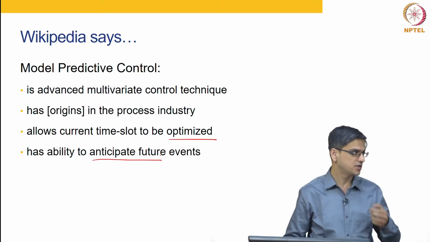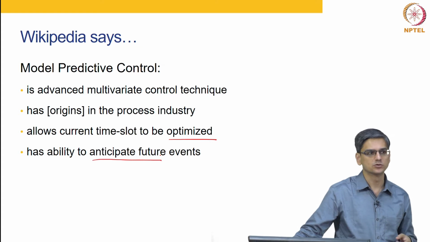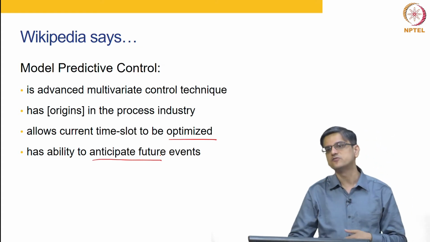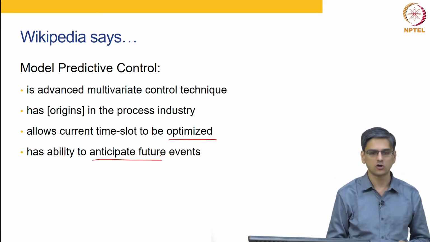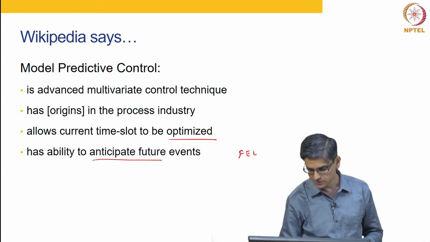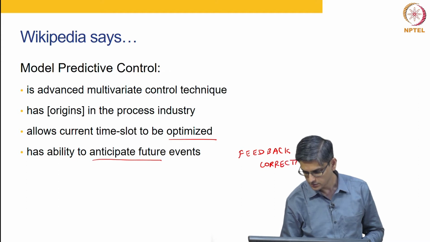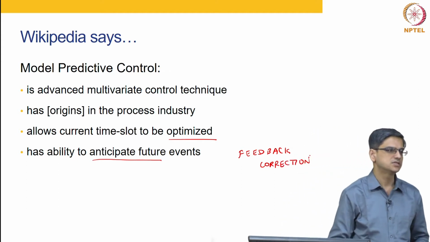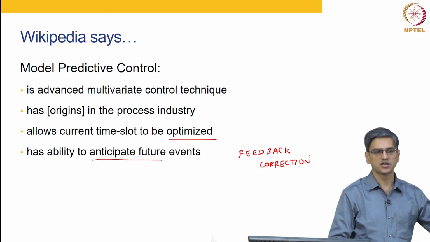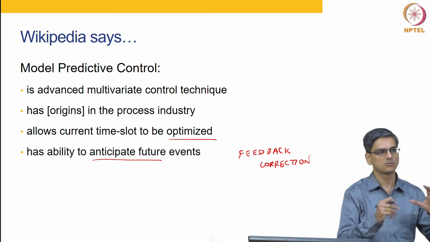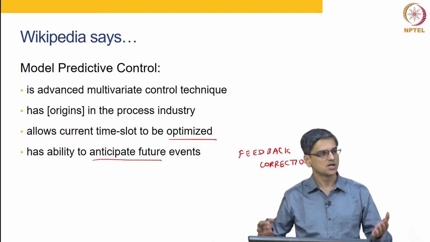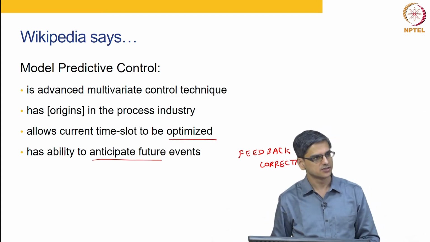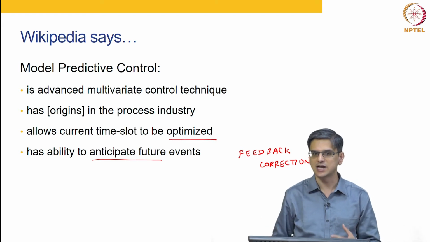Something that we will come to in probably week 12, the last week of this course, is that this anticipate future events is about two things. For pretty much 10 or 11 weeks of the course, we will talk about what we call feedback correction. Okay. What that basically means is that you take a few measurements and then you correct, because there are going to be errors in the models, there are going to be certain uncertainties, you correct for those errors and then you keep doing that all over again. Okay. So, that is one approach and that is the standard approach.